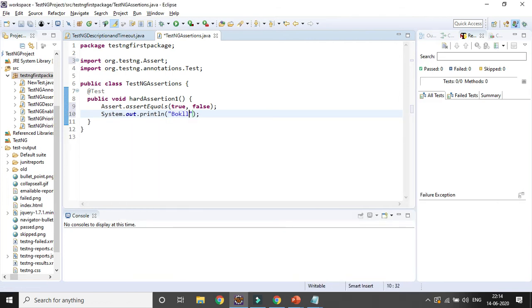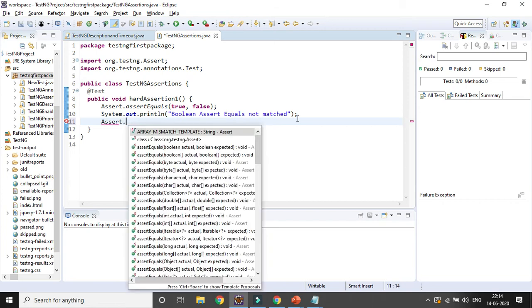boolean assert equals not matched, right? Okay, and here I will create another assertion using the Assert class dot.